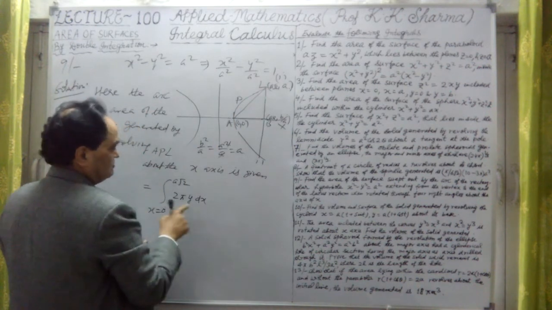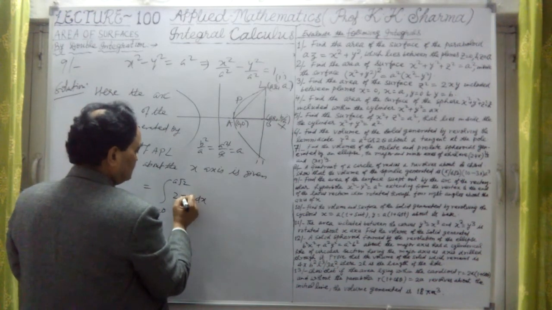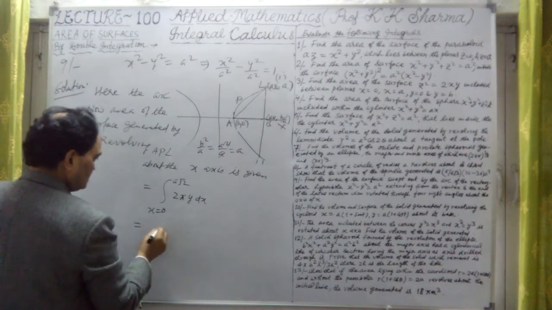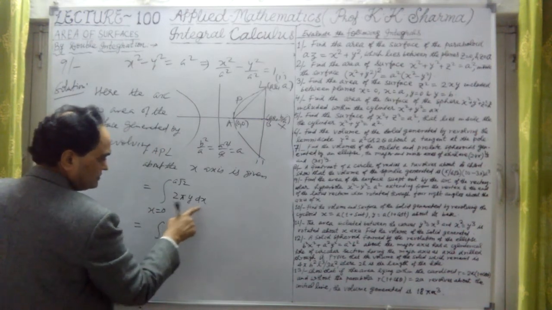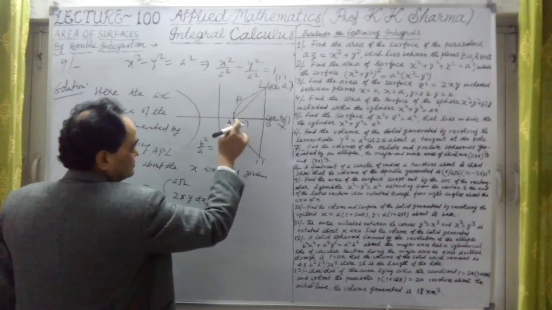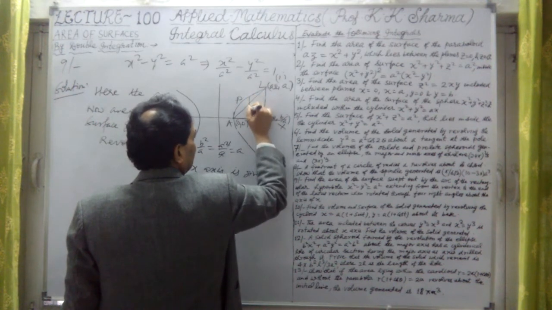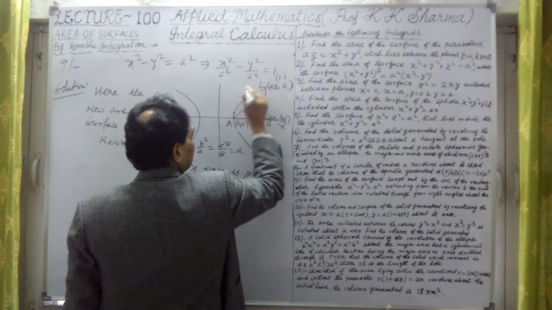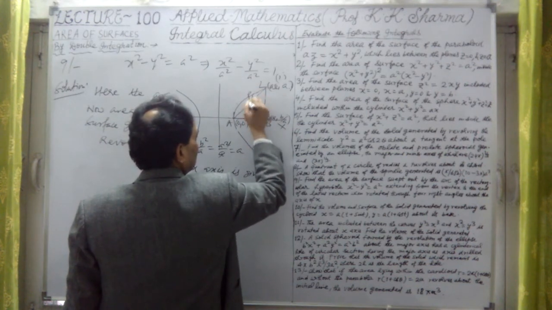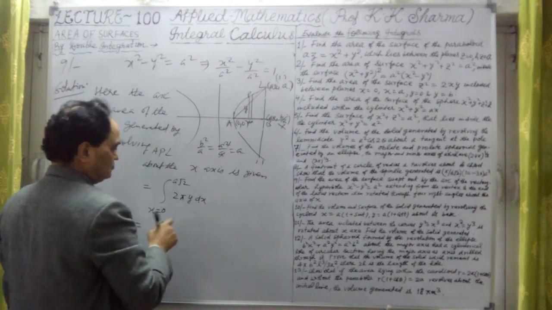If I take a point P here and drop a perpendicular from this point to this, this is dx here. This is the y coordinate of this P here. So twice pi y dx, this we know about.